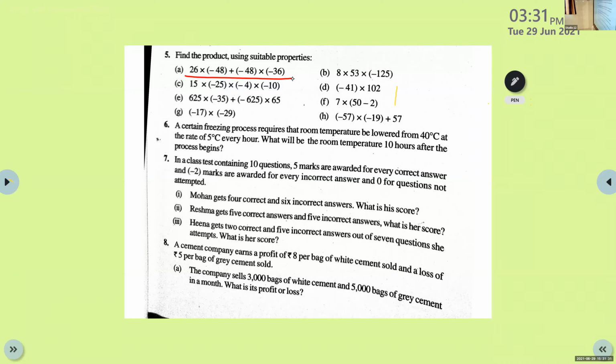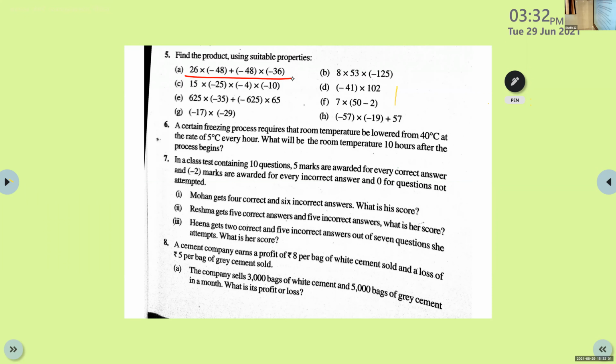Ma'am, I got the answer. Riha, what is the answer you get? Positive 480. Very good, correct. Positive 480 is the answer we get. Nihal Mustafa, what answer did you get?